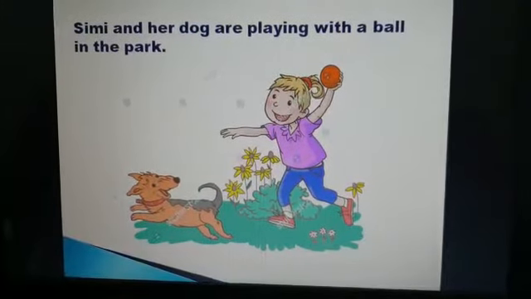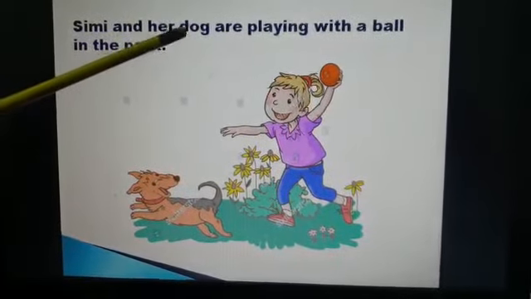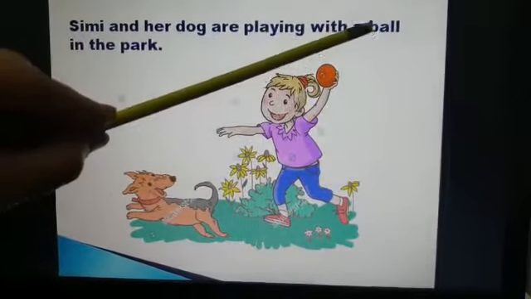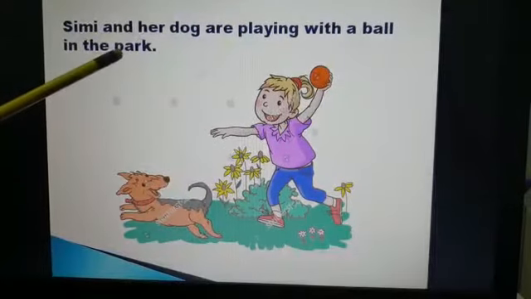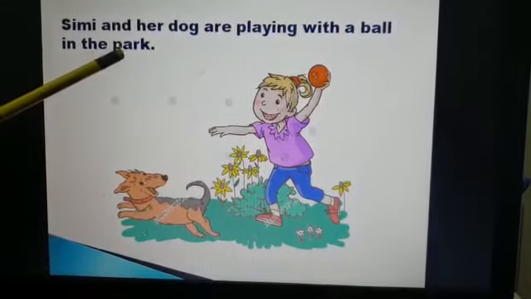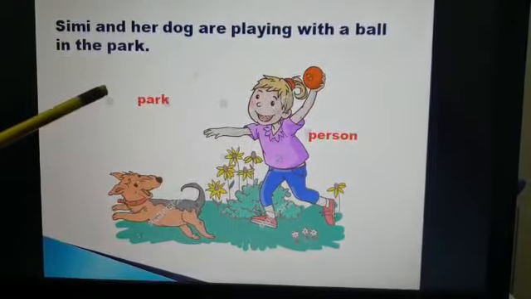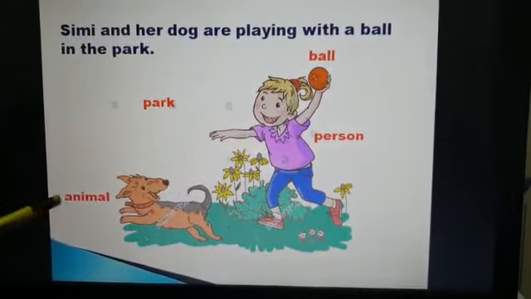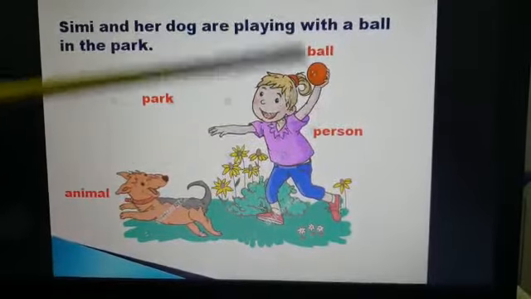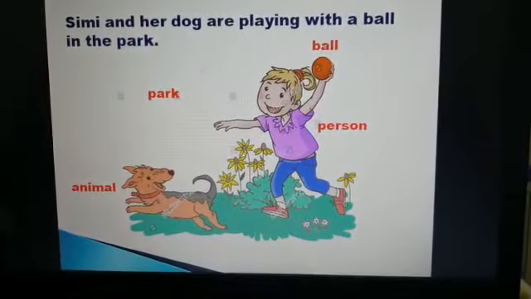Dog. Dog is an animal, so dog is also a naming word. Ball. Ball is a thing, so ball is also a naming word. Park. Park is a place, so park is also a naming word. Simi is a person, park is a place, ball is a thing, and dog is an animal. So person, place, animal, thing, all these are examples of naming words.